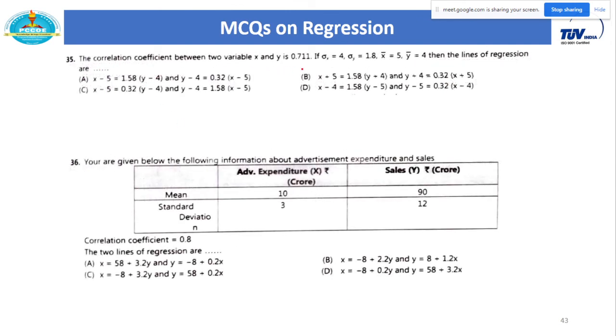The same question is there. Lines of regression we need to calculate. We have given r, so from r you can calculate bxy and byx. Also we have given standard deviation and mean values, so you can easily write the formula for lines of regression. Next here, same question is there, only the language is different. We have given mean x bar and standard deviation of x, also mean y bar and standard deviation of y. So same information is there as in question number 35, and also the coefficient of correlation r is given. Just write down the equations of the lines of regression.